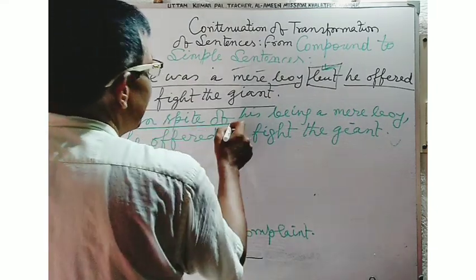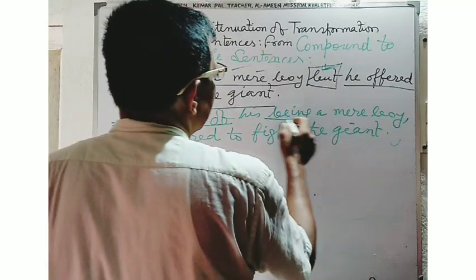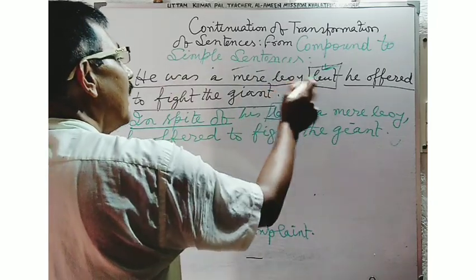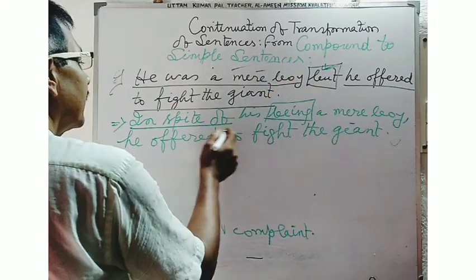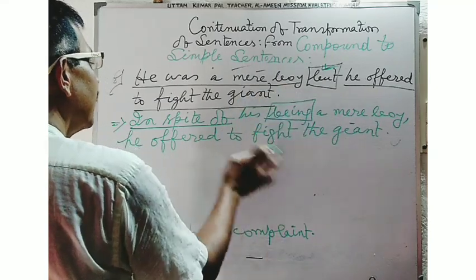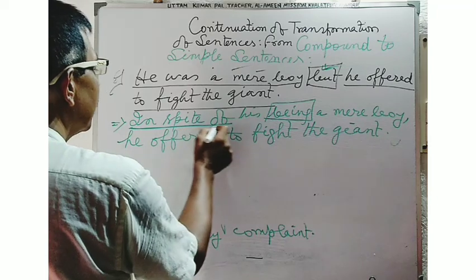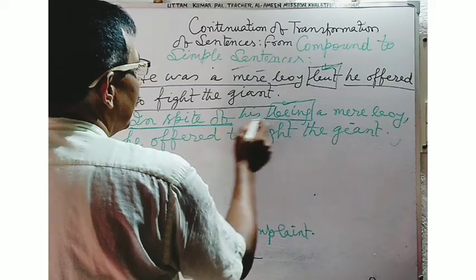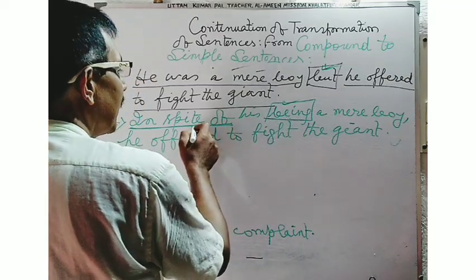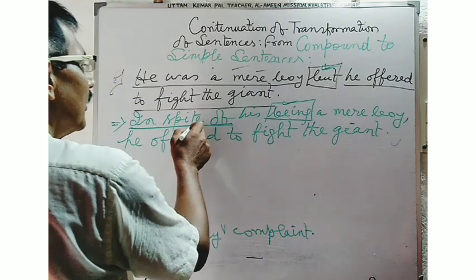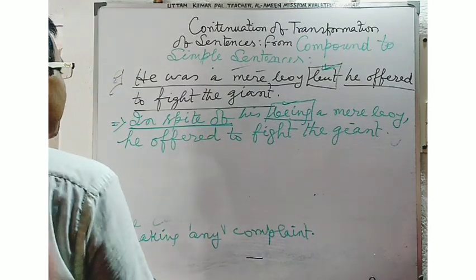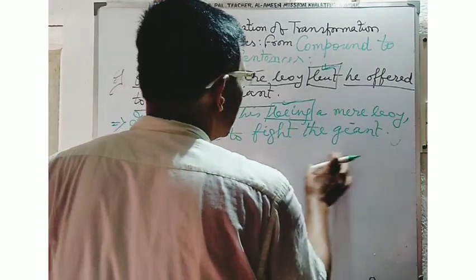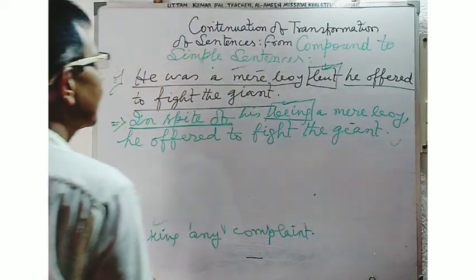Here, "in spite of" is a prepositional phrase used with a gerundial word. At the time of converting the sentence into a simple sentence, if you use the prepositional phrase "in spite of", next the gerundial form is used. The gerundial word with the preposition is used in order to make a finite verb non-finite. So, in spite of his being a mere boy, he offered to fight the giant. This will be the correct answer.